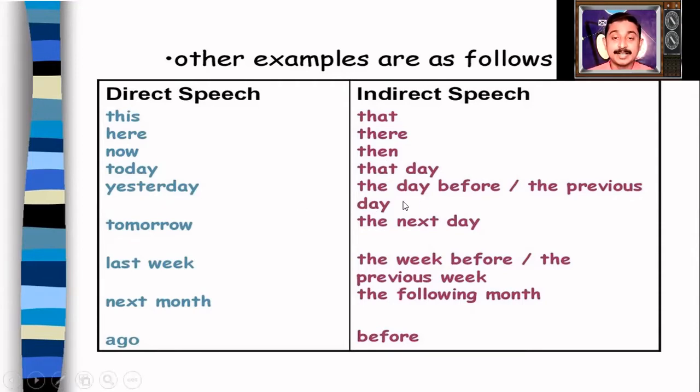Yesterday has to be written as the day before or the previous day. Tomorrow becomes the next day. Last week becomes the week before or the previous week. Next month becomes the following month. Ago becomes before. Learning this table is very important to convert a sentence from direct speech to indirect speech.